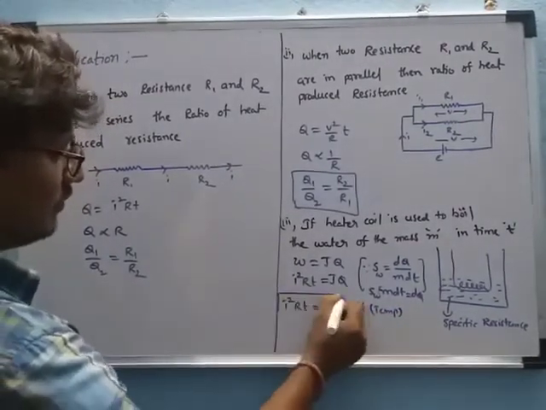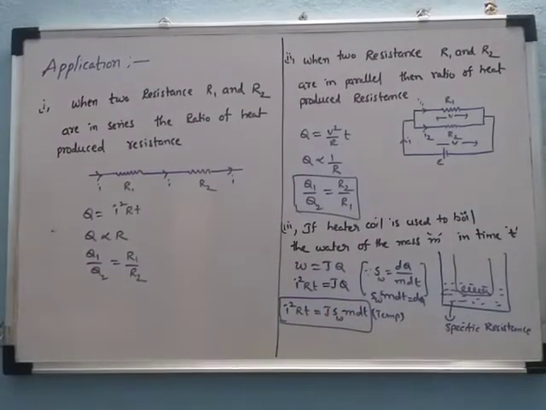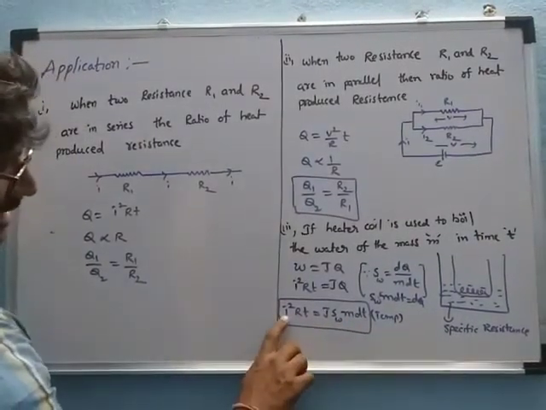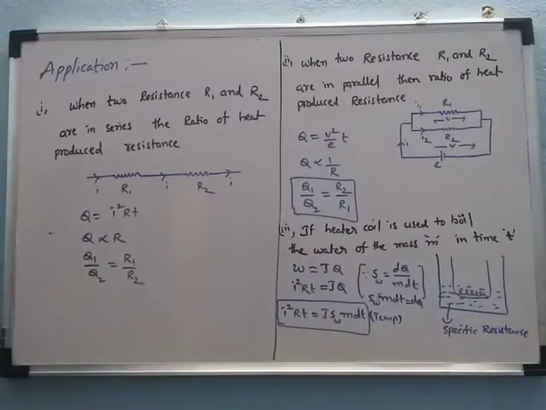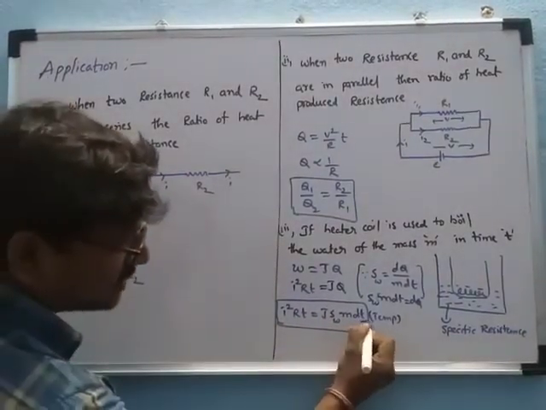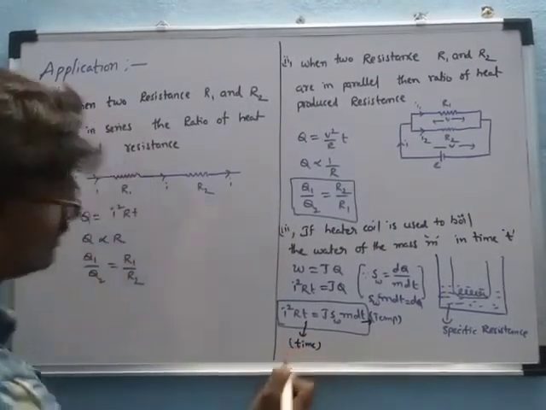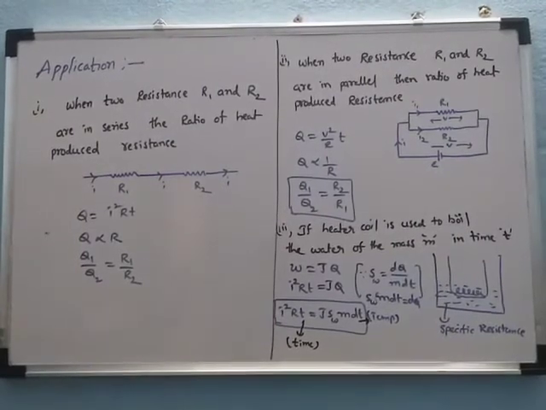So this is the formula if a heater coil is used to boil water of mass M in time T: I square into R into T is equal to SW mass into dt. Here dt is the temperature change and T is the time. These are the three main applications of electric power.